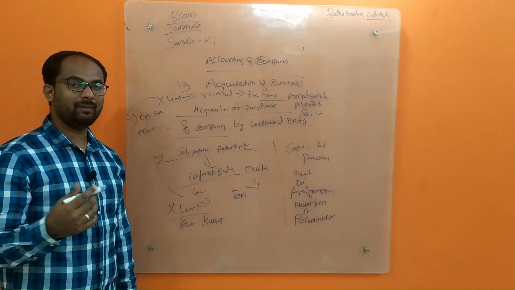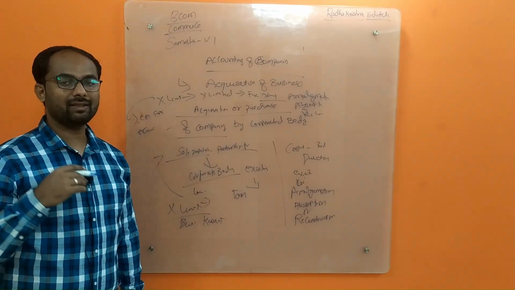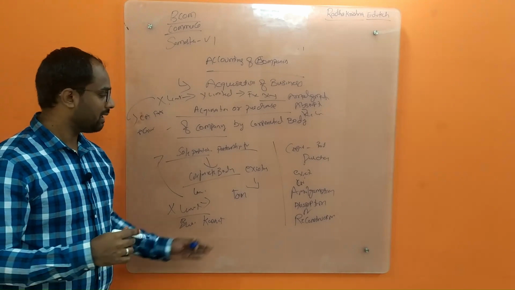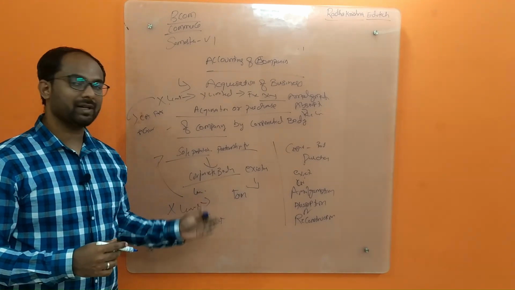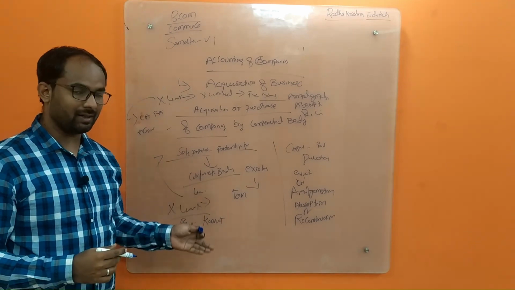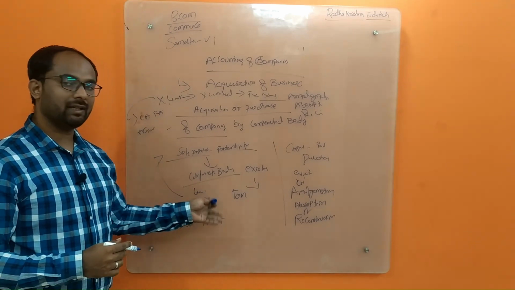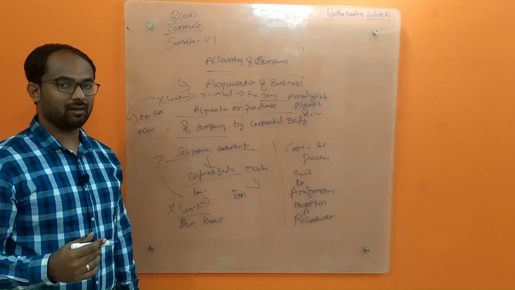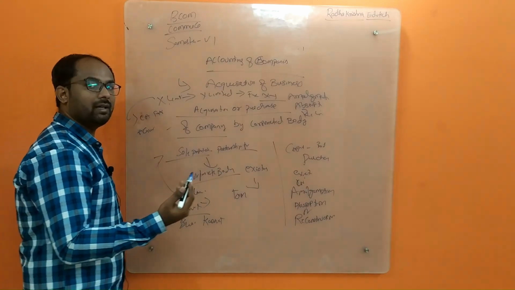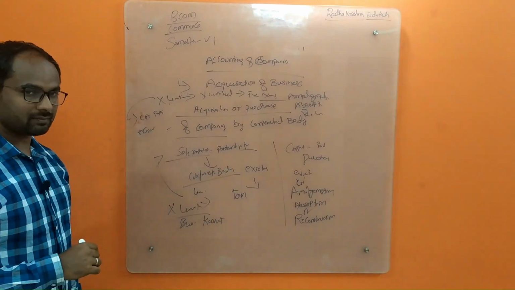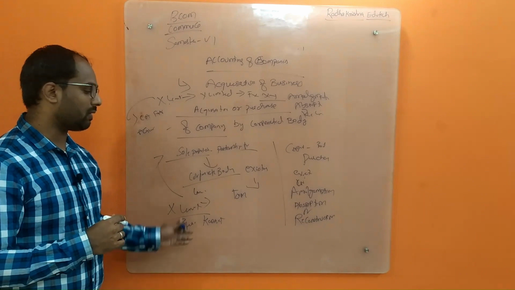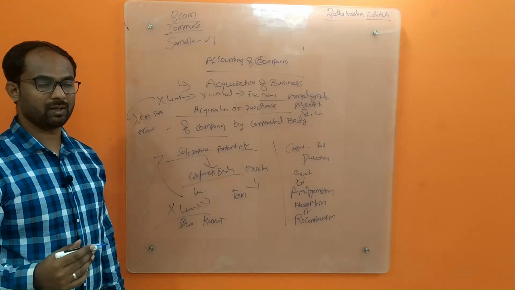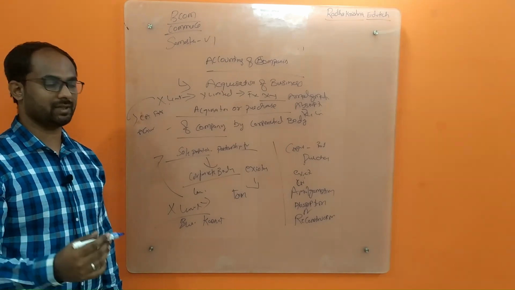But Y Limited is already well established, and they have the network and the operations over all the districts, cities, everything. So X Limited will purchase Y Limited, an already existing company, to expand their operations. They don't need to invest more or do R&D on the new territories, because the company is already well versed there. So they will purchase and form a new company through amalgamation and run the business.